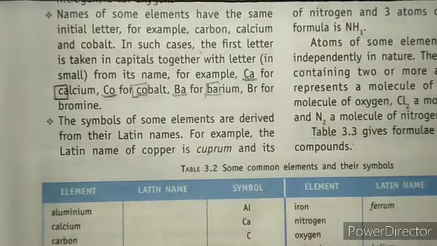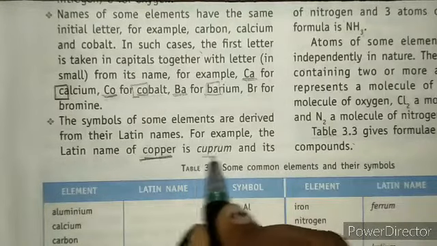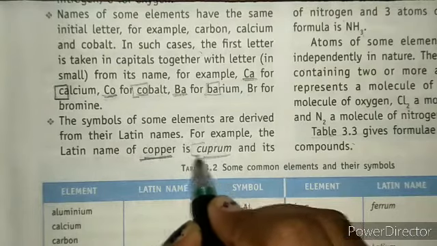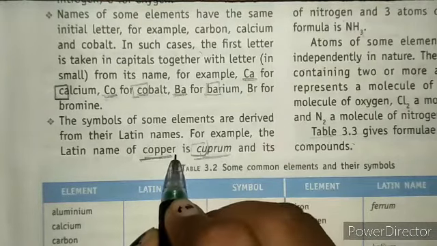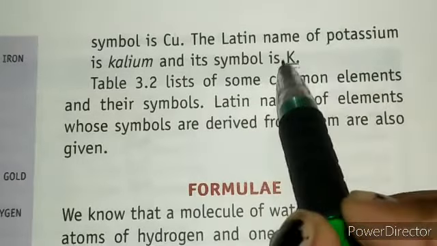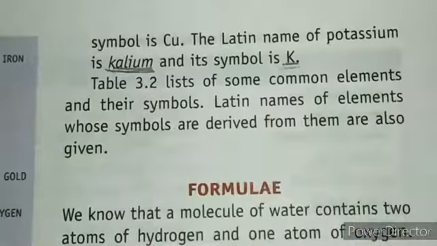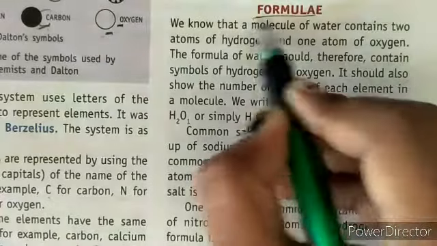And there are also some elements whose symbols come from the Latin names of the elements. For example, copper, its Latin name is cuprum. So Cu is the symbol for copper, right? And K for potassium, because its Latin name is kalium. Got it? So next we have formulae.